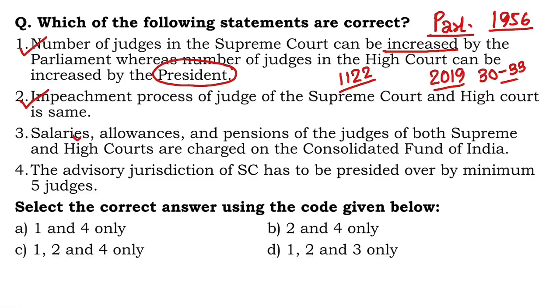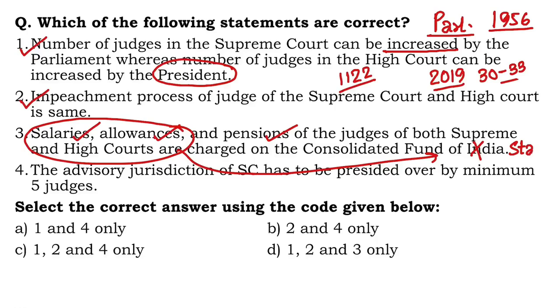The salaries of Supreme Court judges, allowances of Supreme Court judges, and the pension of both Supreme Court and the High Court judges are charged on CFI. But the salary and allowances of High Court judges, it is charged on CFS, the Consolidated Fund of the State. So 3 is incorrect. The advisory jurisdiction of Supreme Court has to be presided over by minimum how many judges? Of course, 5 judges. This is mentioned under Article 145, Clause 3. So 1, 2, and 4 is the right answer, C.